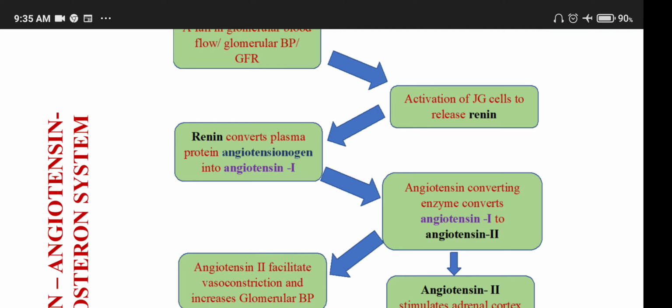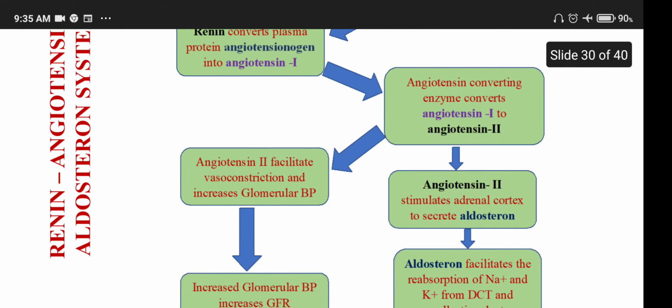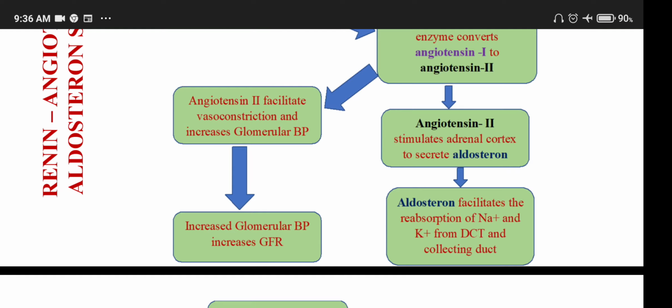So, angiotensin 2 facilitates vasoconstriction and increases the glomerular BP. At the same time, angiotensin stimulates the adrenal cortex to secrete aldosterone. Aldosterone facilitates the reabsorption of sodium from the distal convoluted tubule and collecting duct.